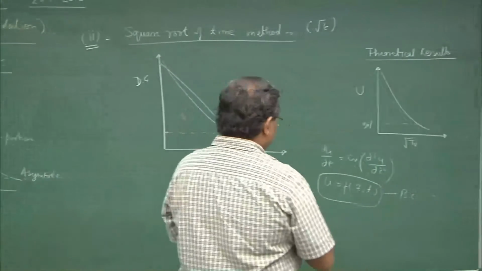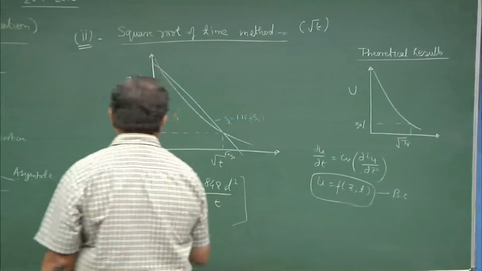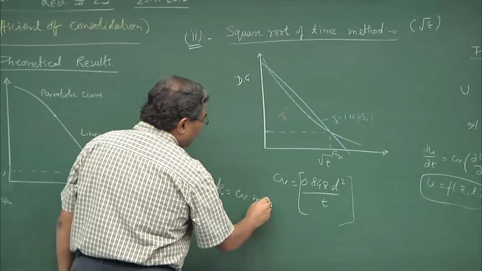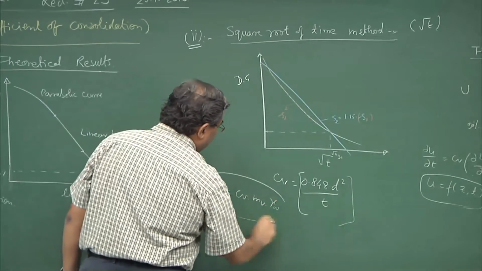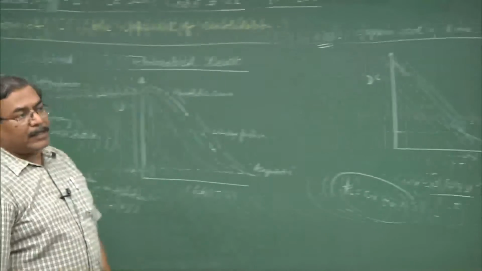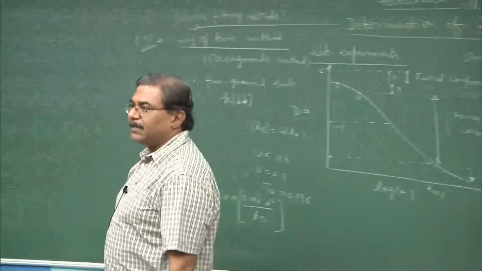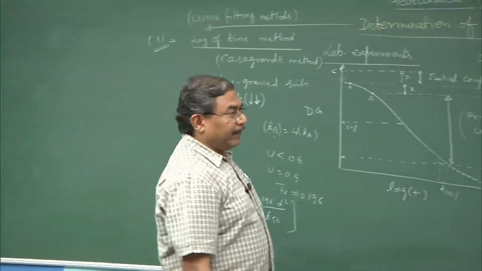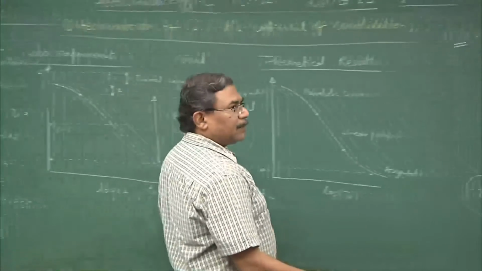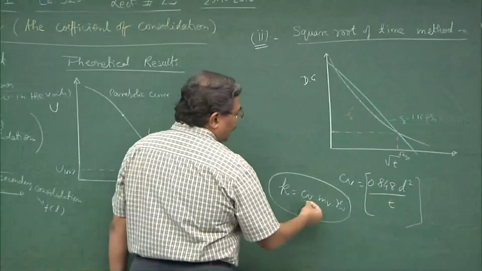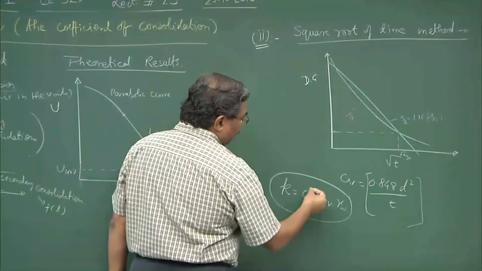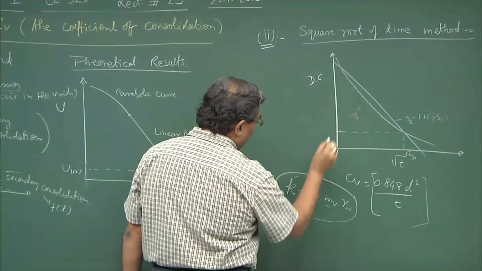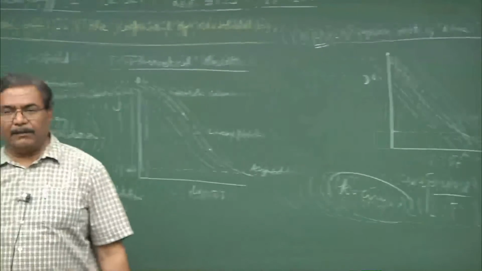I hope you can realize now, once you have obtained CV value, you can get the hydraulic conductivity. Now, this hydraulic conductivity is going to be much more precise and better, because it is a controlled experiment, and hence if I know the CV, if I know the MV, gamma W is known, I can obtain the hydraulic conductivity in a better manner.